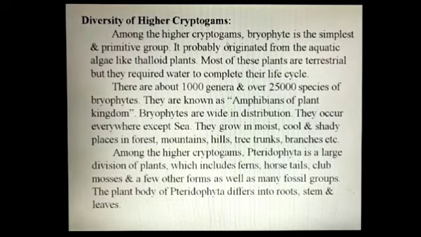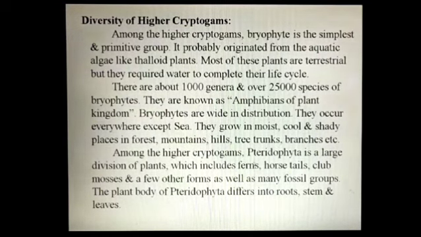Among the higher cryptogams, Bryophyte is the simplest and primitive group. It probably originated from the aquatic algae-like thalloid plants. Most of these plants are terrestrial, but they require water to complete their life cycle. There are about 1,000 genera and over 25,000 species of bryophytes. They are commonly known as amphibians of plant kingdom. Bryophytes are wide in distribution. They occur everywhere. They grow in moist, cool, and shady places in forests, mountains, hills, tree trunks, branches, etc.